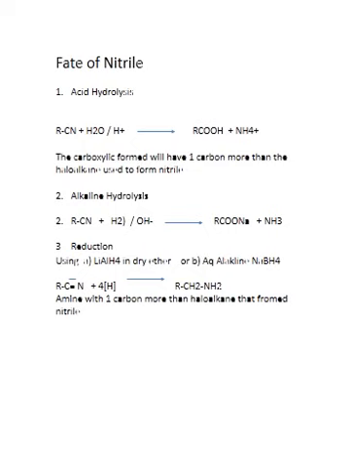Second is alkaline hydrolysis. It is also the same way. The CN bond changes to COOH and N changes to ammonia. But as you are using alkaline conditions, the carboxylic acid that forms will react with the NaOH to form salt and water. So you get RCOONa, the sodium salt of the carboxylic acid, not just the acid. There is no ammonium ion because there is no hydrogen ion to form ammonium, and water will be formed. Third reaction is reduction.